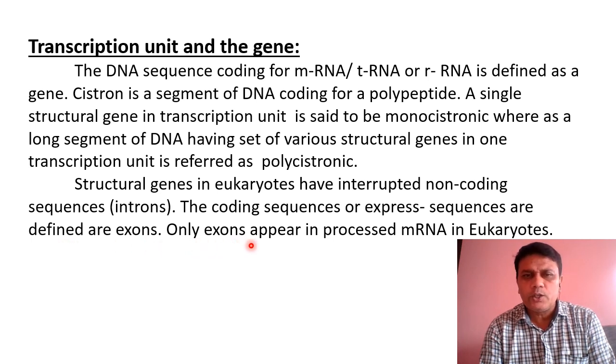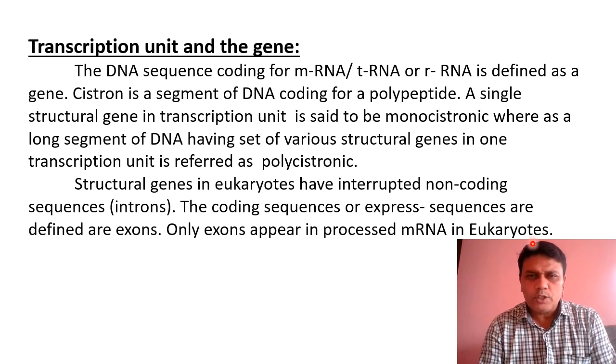So only exons appear in processed messenger RNA in eukaryotes. The newly produced messenger RNA undergoes different processes and finally gets matured. This matured messenger RNA shows only exons, and this occurs in eukaryotes.